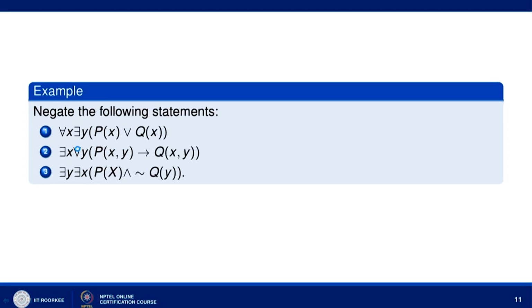Now, negate the following statements. Let us recall that negation of propositional functions follows the same rule as negation of the formula for propositions.